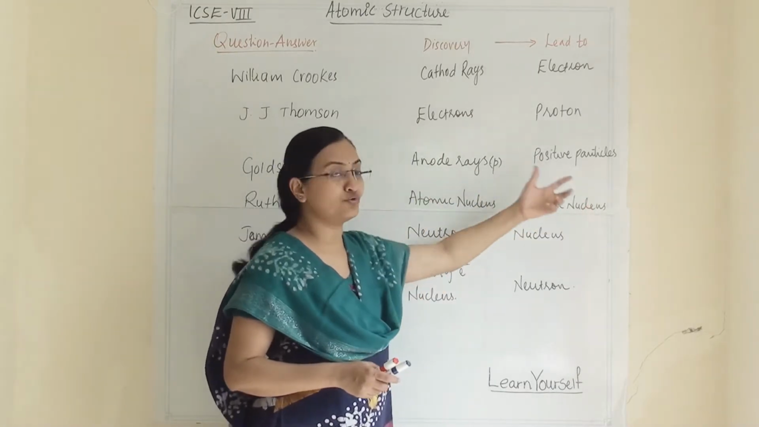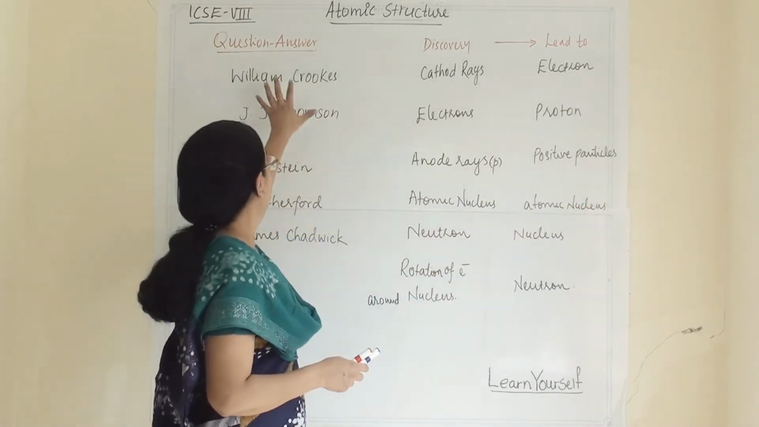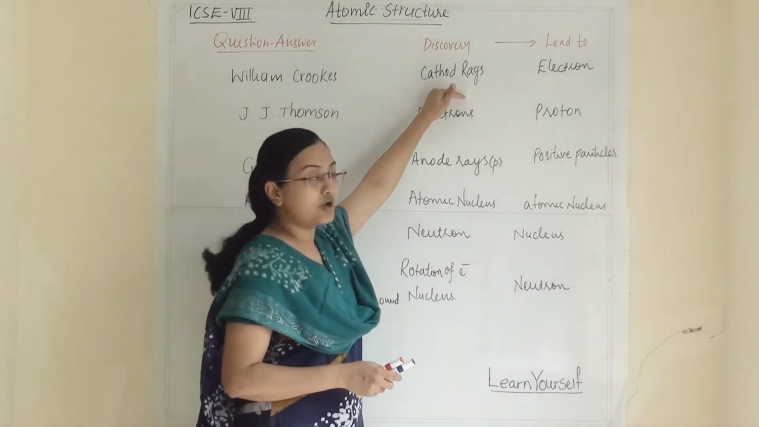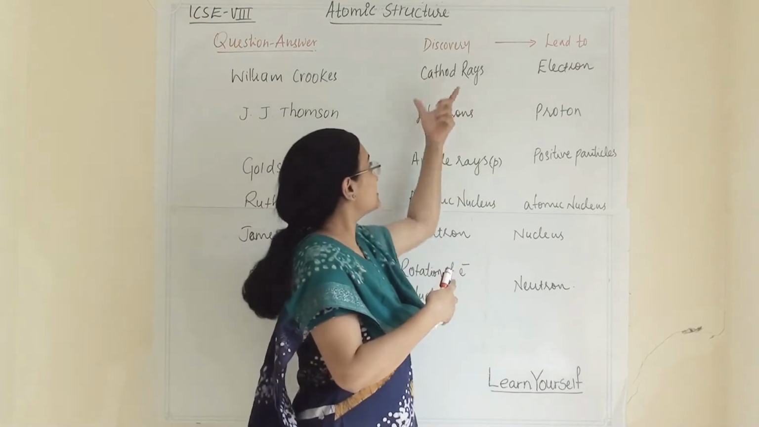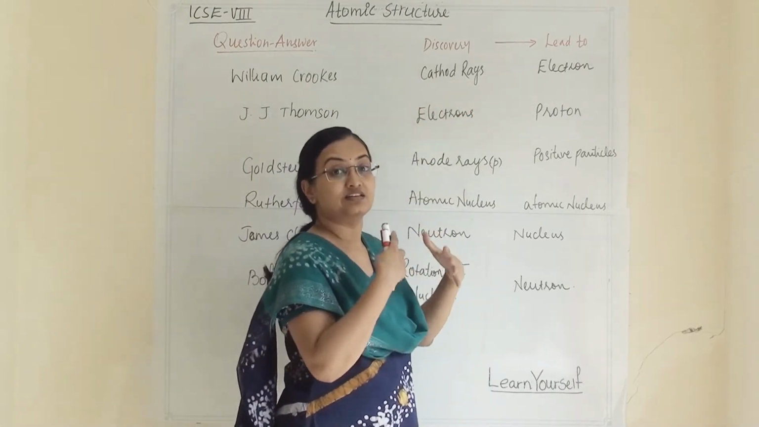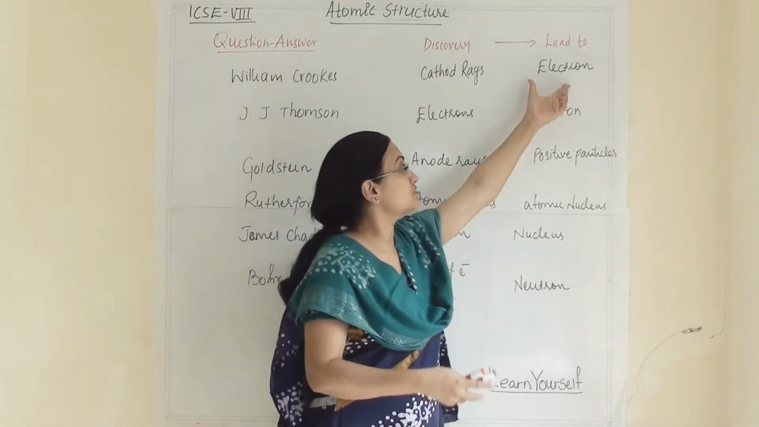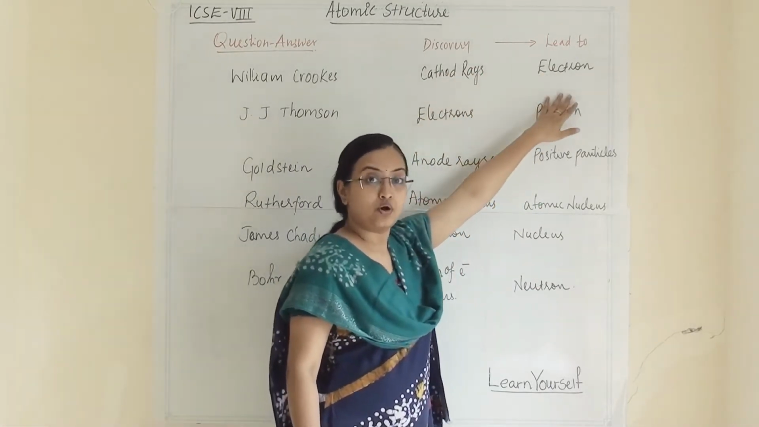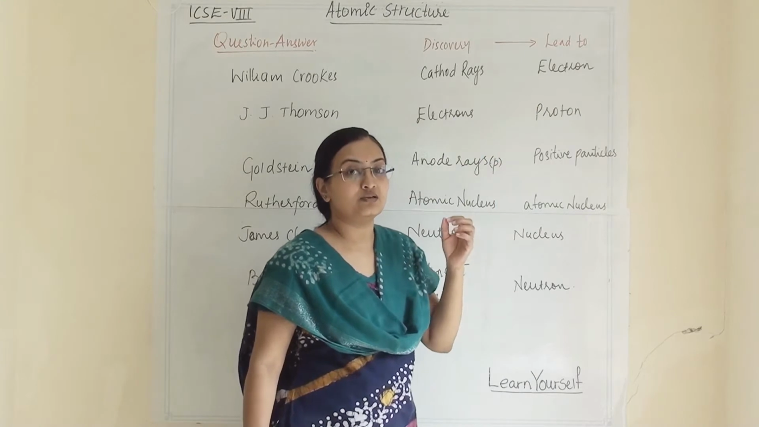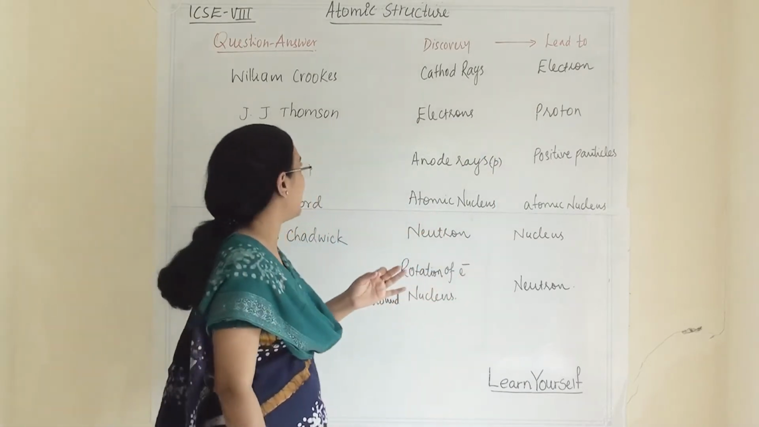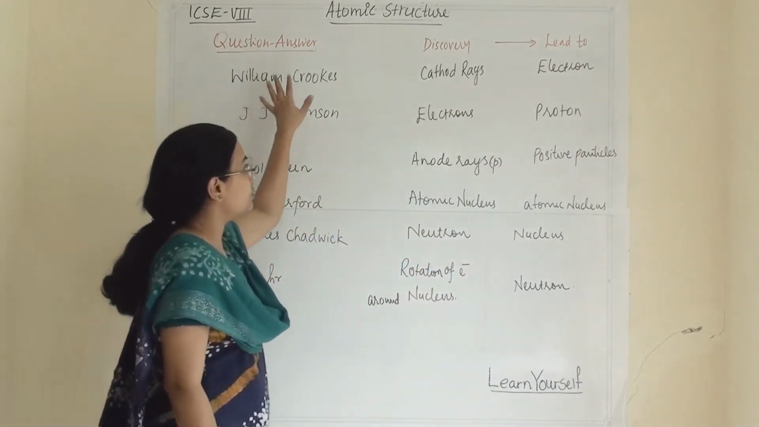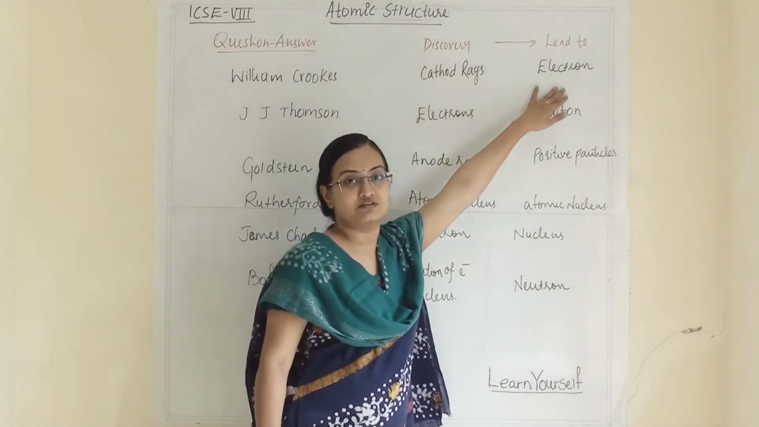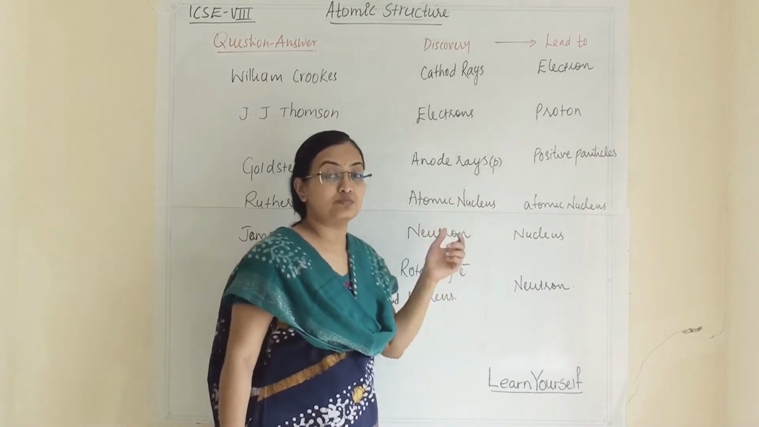This is also an important thing, that one scientist, for example William Crookes, found out about cathode rays. This discovery led the way towards the finding of electrons. So this is also an important thing. It can be asked as a 1 mark question in a fill in the blank, that William Crookes' discovery of this led to the discovery of this. So you have to remember both.